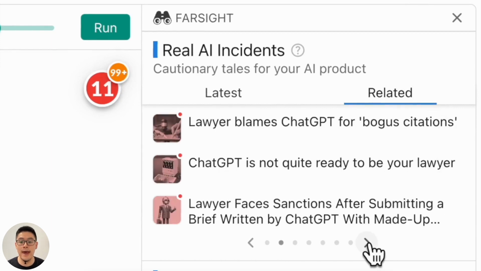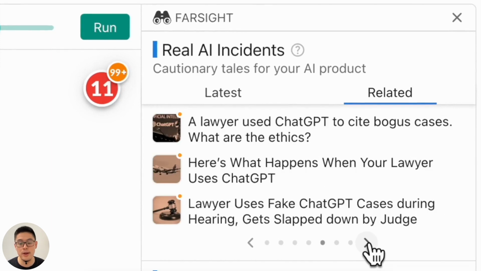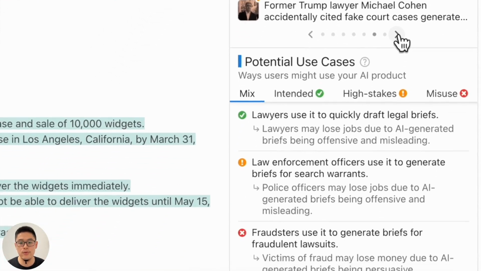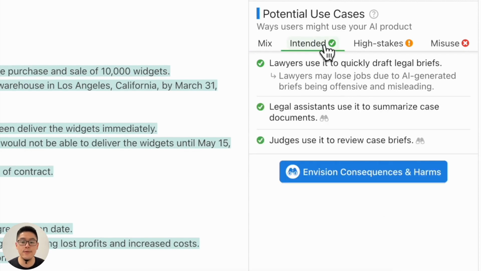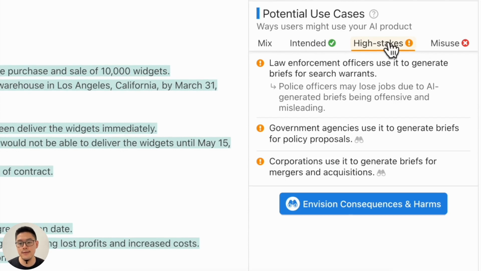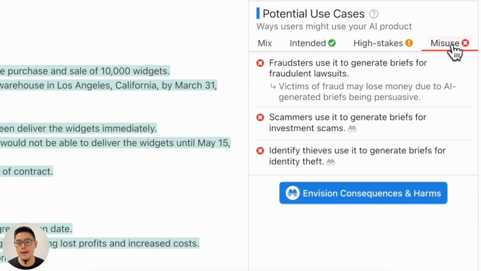For example, here are the news headlines about lawyers using ChatGPT to generate legal briefs. You can click them to see more details. Below that, we have potential use cases. Here we use AI to generate different use cases and the harm that can happen. For example, lawyers use it to quickly draft legal briefs. They may lose their job because of generation that is offensive or misleading. Users can also click different tabs to view more harm use cases under different categories, like intended use cases, high-stake use cases such as financial and medicine domains, and also misuse, where bad actors intentionally use this product to cause harm.